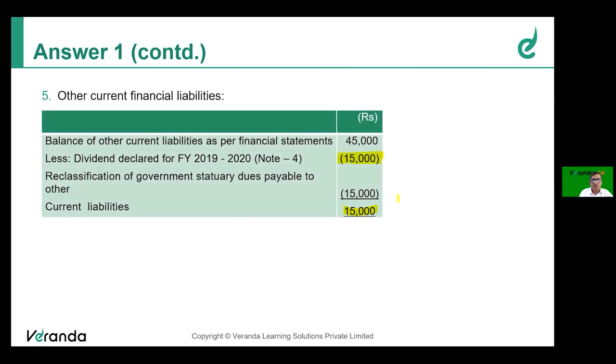And the calculation of other current financial liabilities, friends. It's a very good and wonderful problem, friends. See, so many standards application. Ind AS 10 is there, Ind AS 1, Ind AS 16, Ind AS 12, and of course, the Division 2 of Schedule 3 of Companies Act. All comprehensive adjustments are given in relation to this problem. Based on that, we have to prepare the revised financial statements.